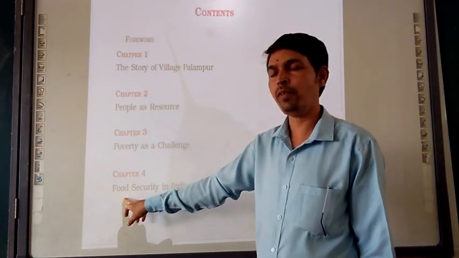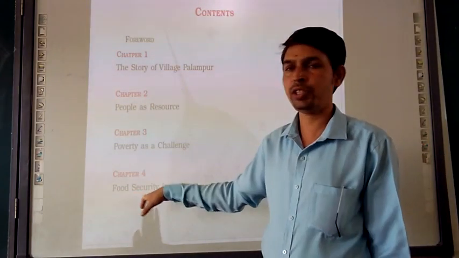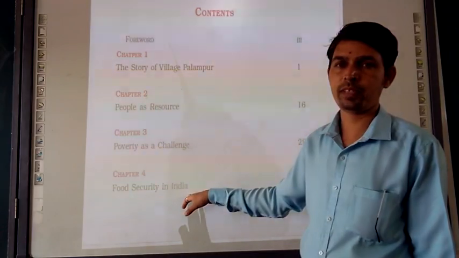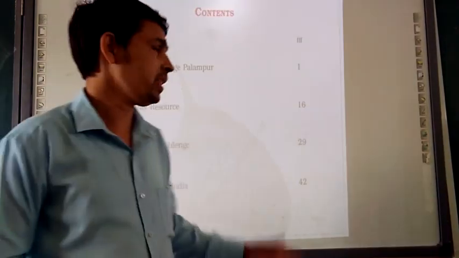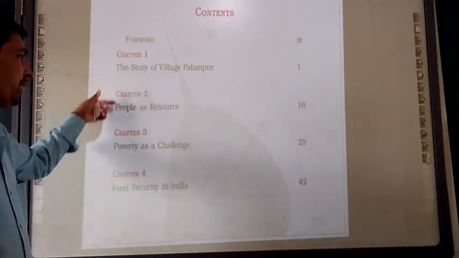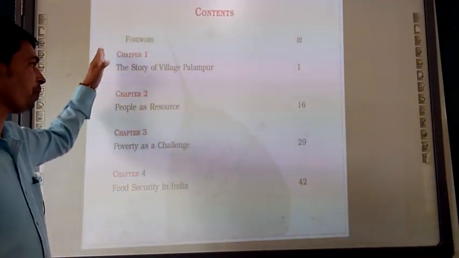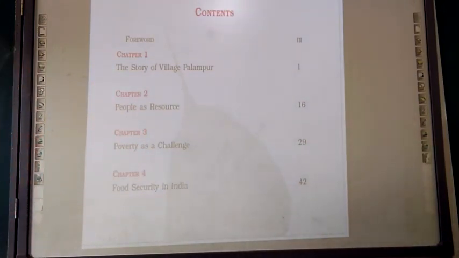Then the last one, food security in India. In this we will see about food security and all its aspects in India. So I request all the students who have the textbook to simply note it down and tick one what we are going to discuss or learn here, and those who do not have the textbook, please copy down the name of the 4th chapter. I will give you a few seconds for copying down this particular content.